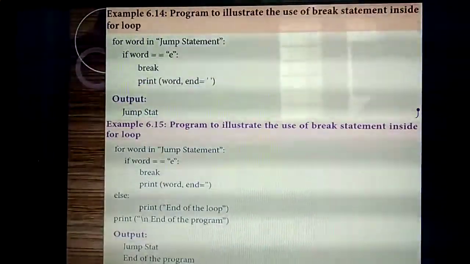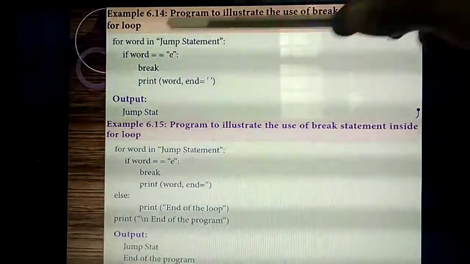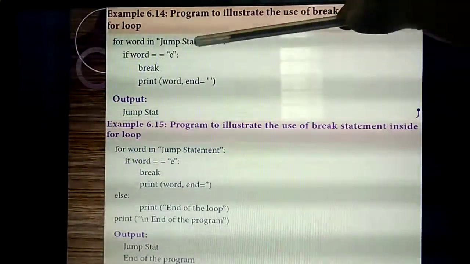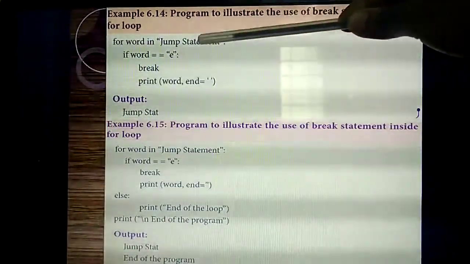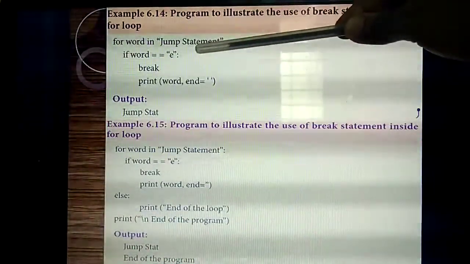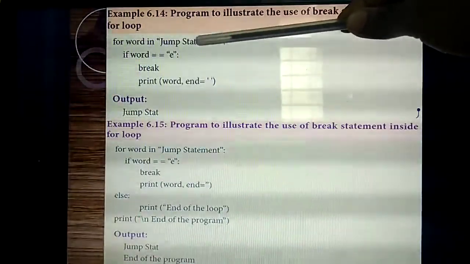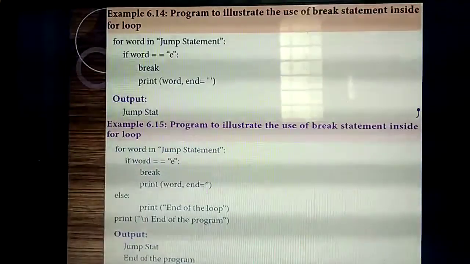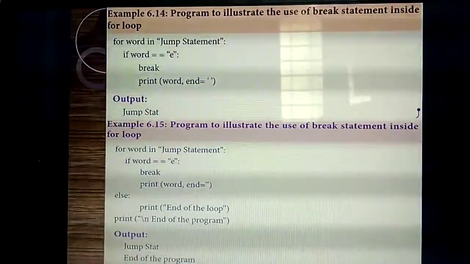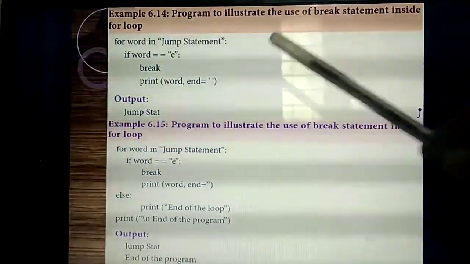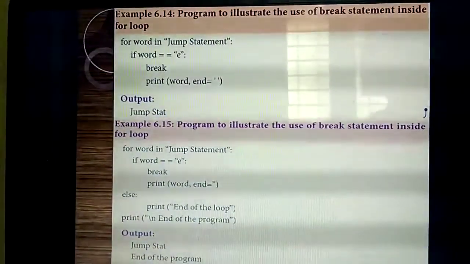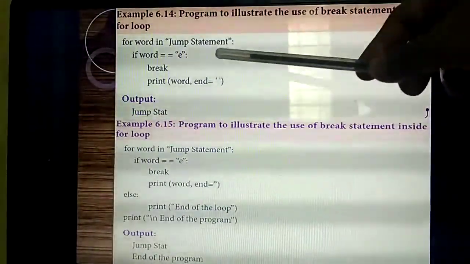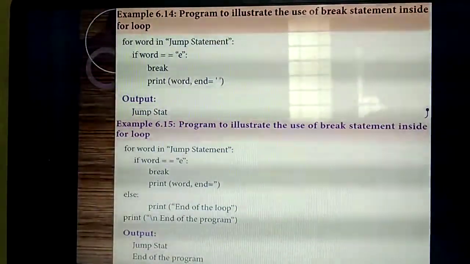While you are executing the program, the interpreter will check each letter: first letter, E is there or not, second letter, third letter. Likewise each letter it will check, till whenever the E is found. Here, after STAT, E is there. Whenever the E is found, the program will terminate till this. The remaining part won't get executed. It will come outside of the loop. So what's the output? You will get JUMPSTAT. Understand? How many parts are there here? Only one part, that means the true part alone.